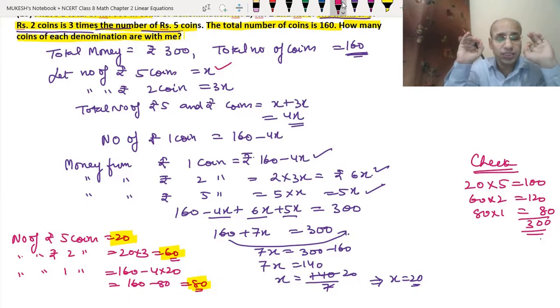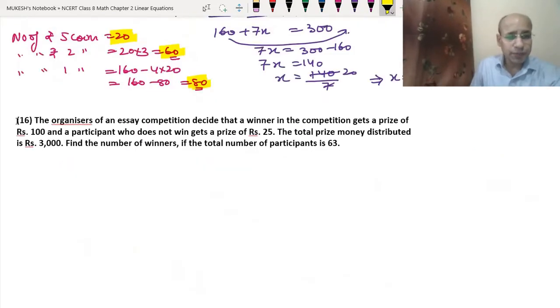Now let's do the 16th and last question of this exercise. The organizers of an essay competition decide that a winner in the competition gets a prize of rupees 100. Whoever wins will get the prize of rupees 100, and whoever does not win will also get a prize, but of rupees 25. They have given the total prize money as 3000 rupees. We have to find the number of winners. The total number of participants is given as 63.